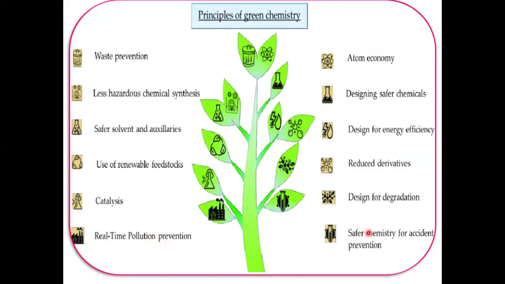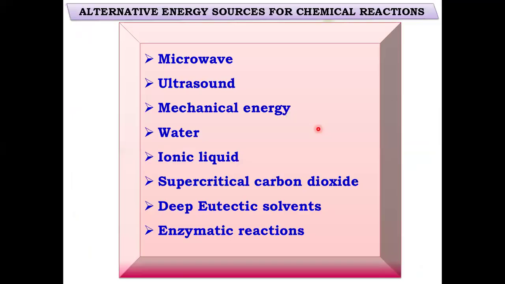The last principle is safer chemistry for accident prevention. The substances and the form of substance used in a chemical process should be chosen to minimize the potential for chemical accidents, including releases, explosions, and fires, etc. These are all the principles of green chemistry.